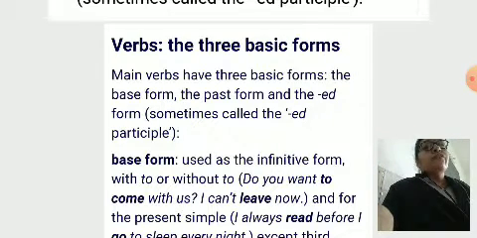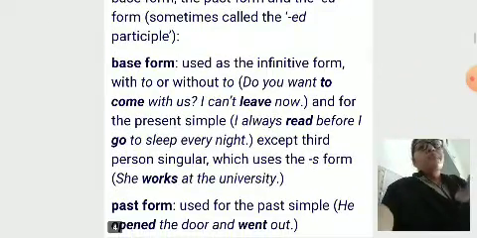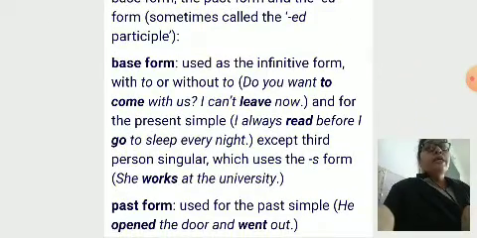Main verbs have three basic forms: the base form, the past form and the ed form, sometimes called the past participle. Base form, used as the infinitive form with to or without to. Do you want to come with us? Can't leave now.